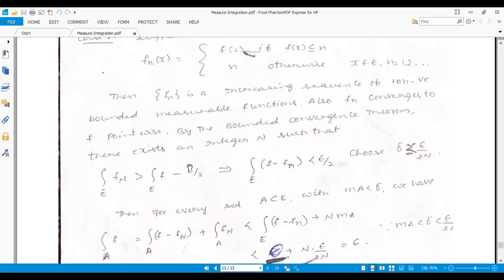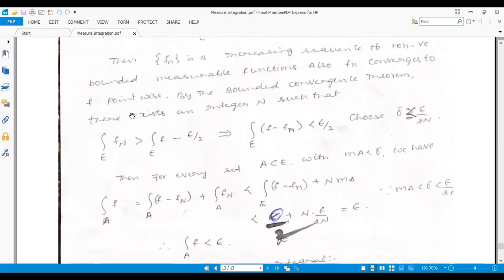Then if it is bounded as well as convergent, we can apply the bounded convergence theorem. Using the bounded convergence theorem, there exists an integer n greater than 0 such that the integral of fn over E is greater than the integral of f over E minus epsilon by 2. This can be written as: the integral of f over E is less than the integral of fn over E plus epsilon by 2.